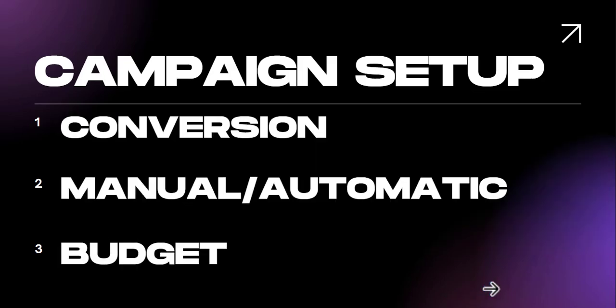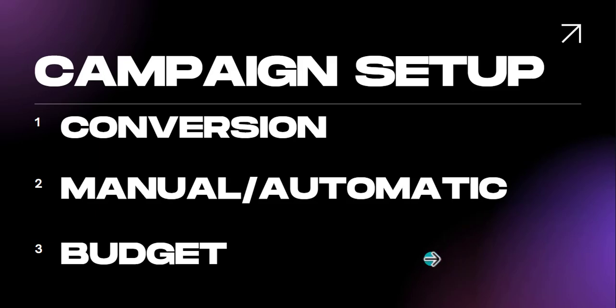Now, for the campaign setup, the major things we're going to be doing is choosing our conversion to be leads. We're also going to be choosing manual setup, because you can choose either manual or automatic. If you choose manual, you'll be able to choose different locations. But once it's automatic, sometimes called Advantage Plus, you would not be able to change location as you like. That's why for now I prefer using manual, and I'm going to be showing you that.